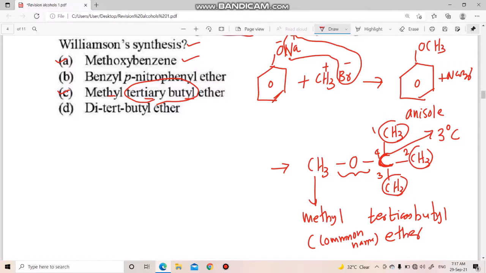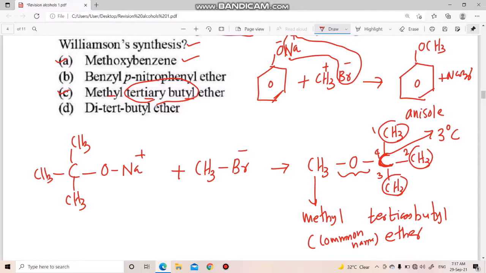Take any alkyl halide. The alkyl halide must be primary, that is possible: CH3Br. So CH3Br, and take a tertiary methoxide, ONa. Yes, then Na plus Br, and this is a nucleophile, not a base, nucleophile. Already you learned this question in the previous video. Please check it. Williamson synthesis I already explained in the previous revision video. Please check it.